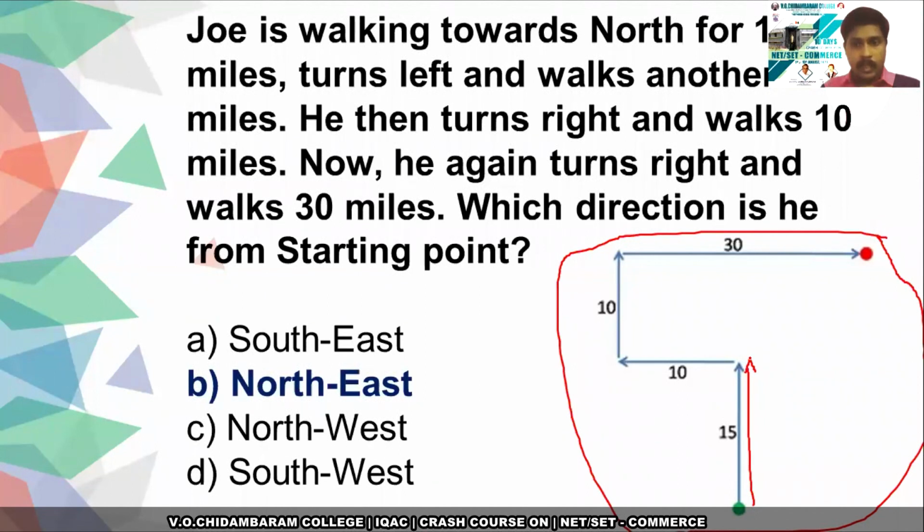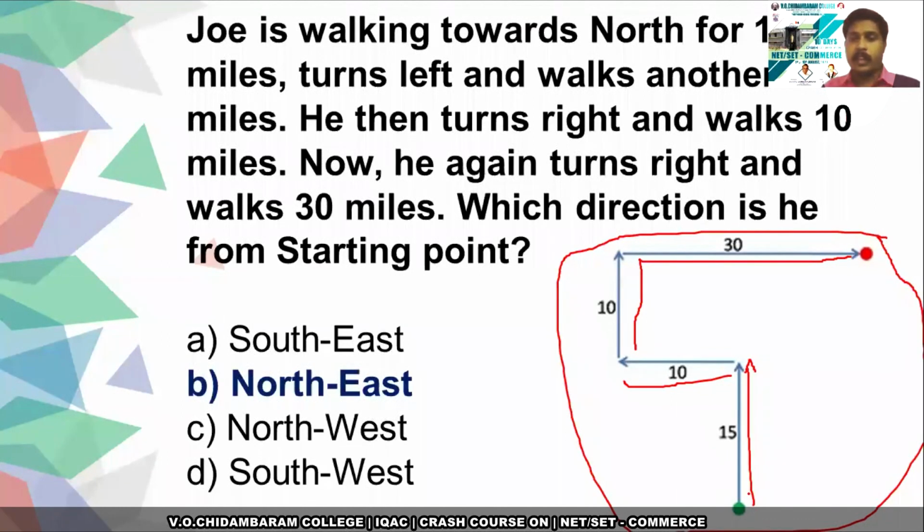Then he turns left, then walks another 10 miles, then again turns to his right, and then turns to his right for 30 miles. So using the direction, you have to form a pictorial representation of the given problem. Then only you can solve the problem within a fraction of seconds.